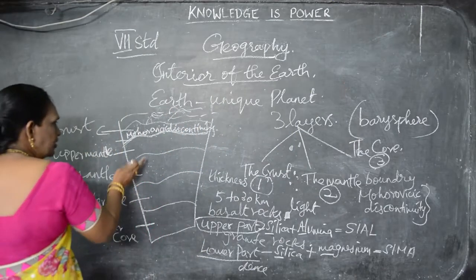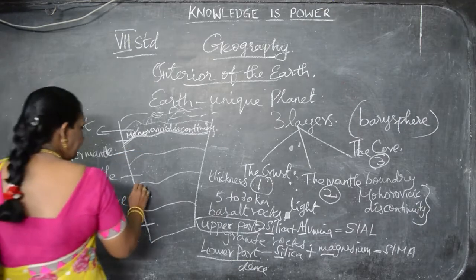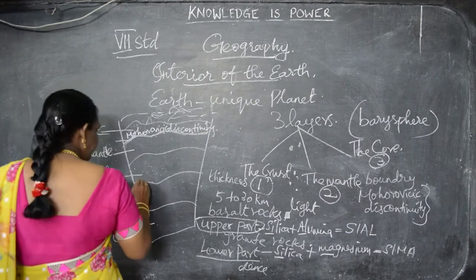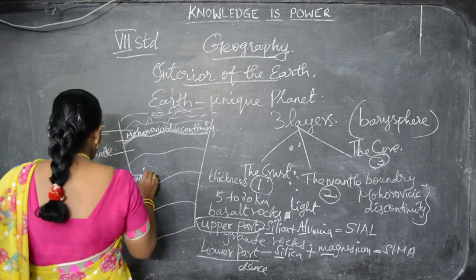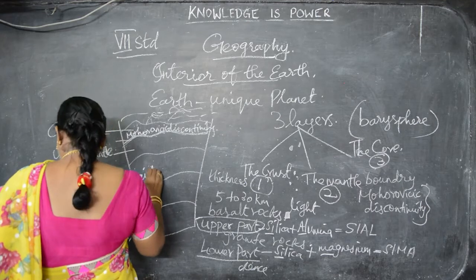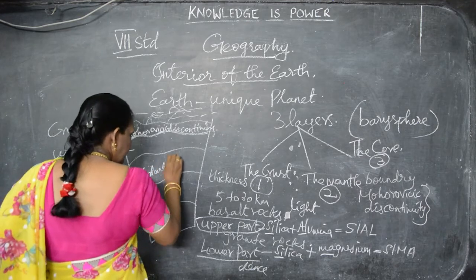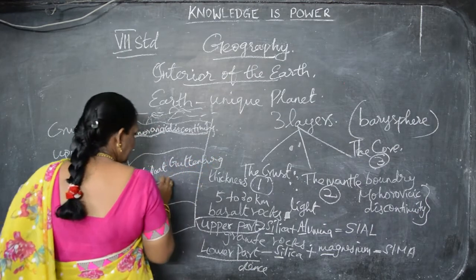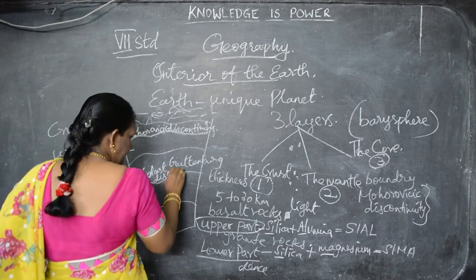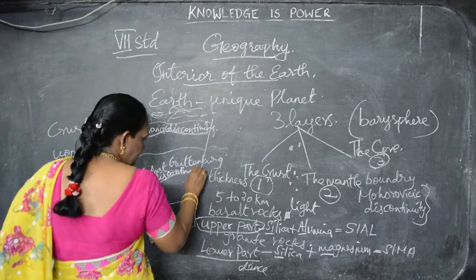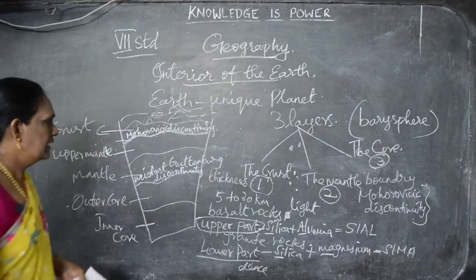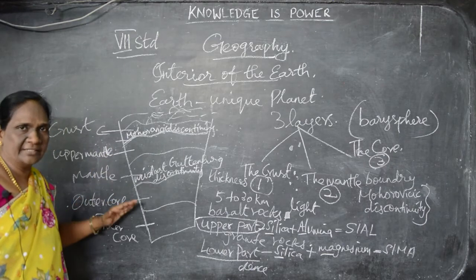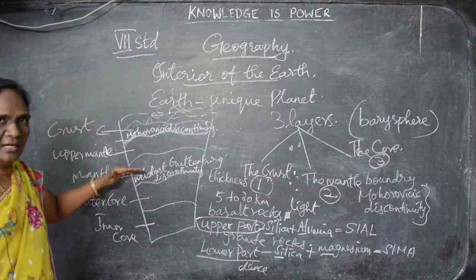The part that divides the mantle and the core is called the Weichardt-Gutenberg discontinuity. The Weichardt-Gutenberg discontinuity lies between the mantle and the core. This is the boundary. Understand?